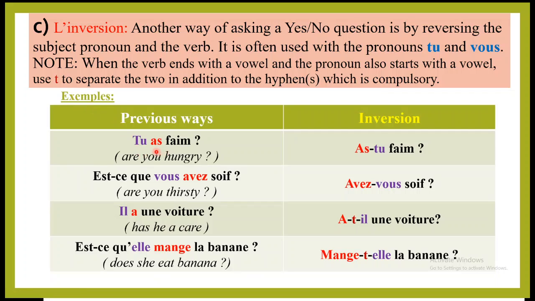we have tu as faim. This is the previous way of asking questions that we have learned. So in the inversion form, I just bring the verb before the pronoun, and the hyphen must be there to separate the two. So we have as-tu faim? As-tu faim?